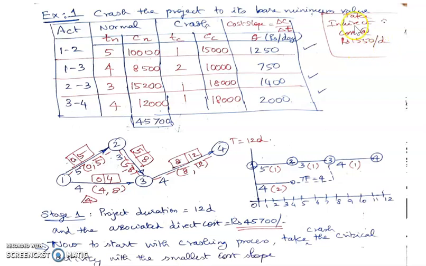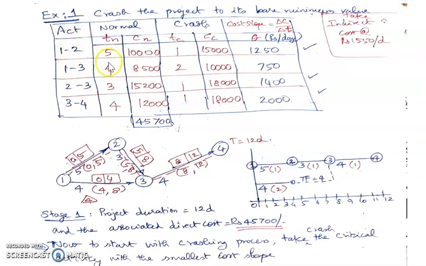I told you that indirect cost is always a fixed amount per day, irrespective of activities in the project. This is for the overall project. And here four activities of the project are given, and their normal time, normal cost, crash time, and crash cost data are given. So in a problem, these 5 parameters will have to be given to you to proceed with the problem. Now I'll just read out.